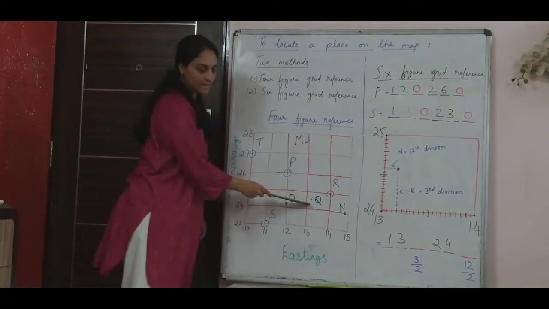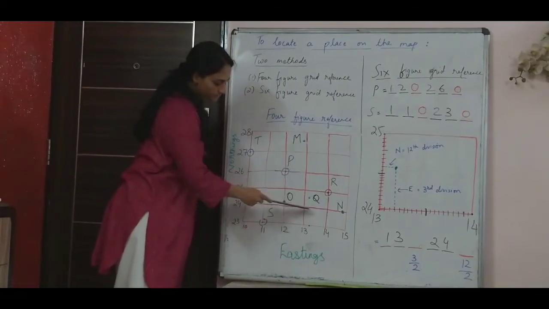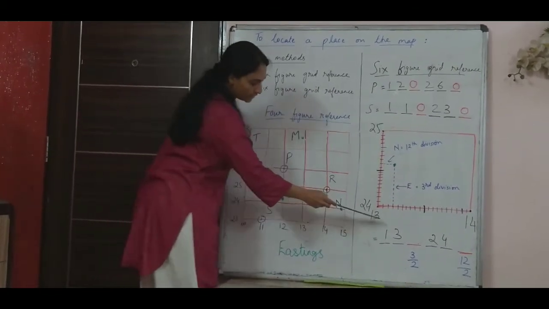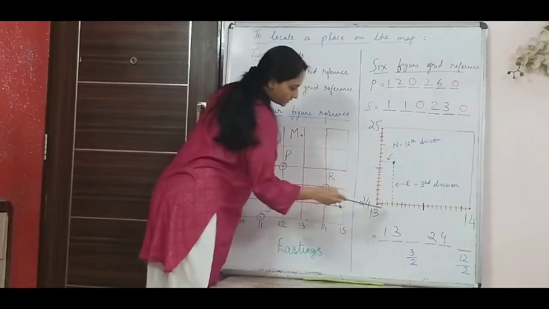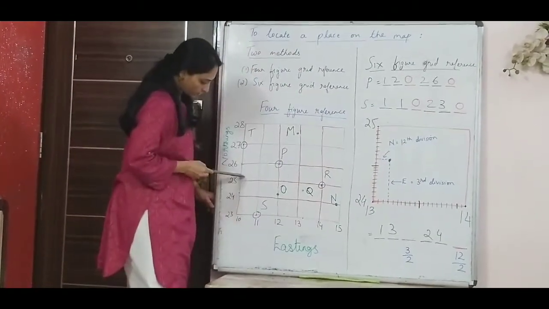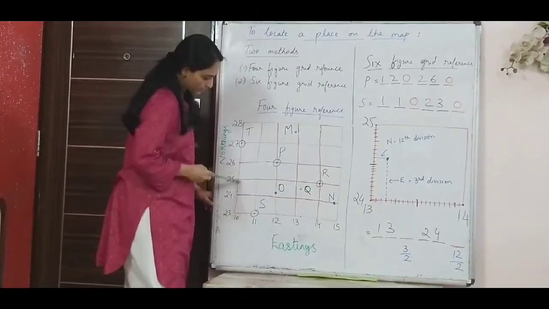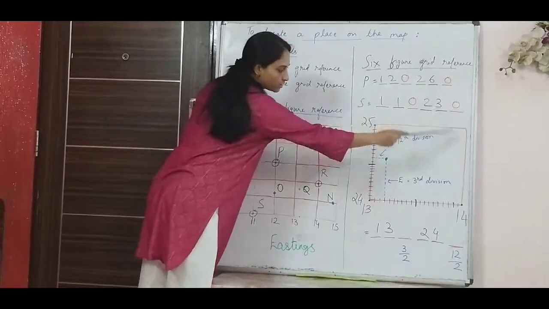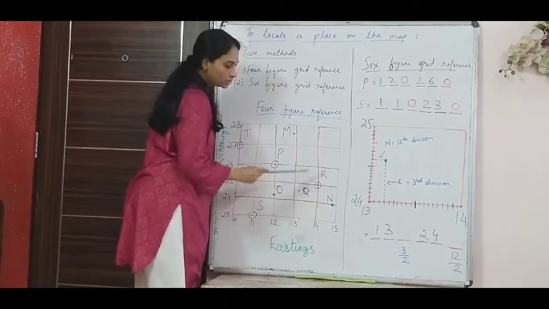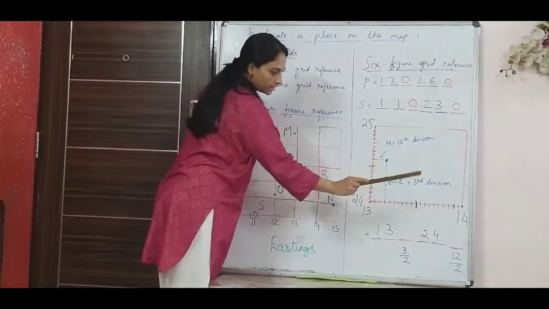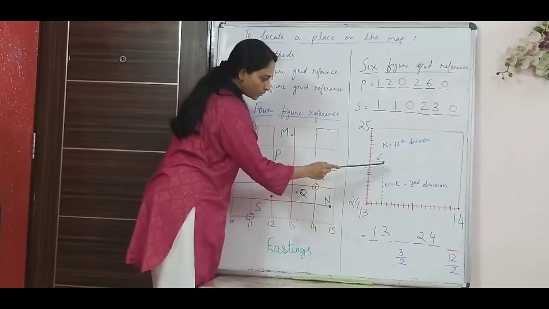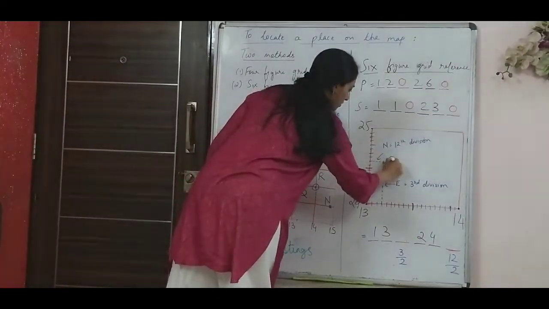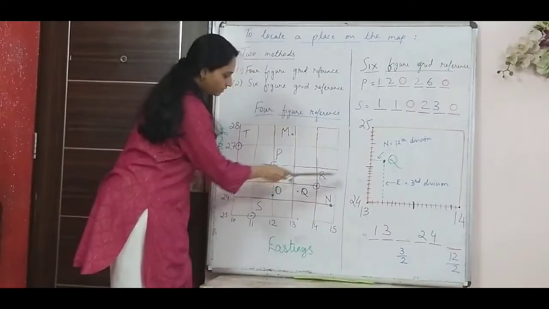Now I am taking the next point, which is Q. This is that box, which means my easting is 13 and 14. I have represented here 13, 14 as my easting. And my northing is 24 and 25. This Q lies between 24, 25. Now I have divided this box into 20 divisions properly. Understood? Now I will see where this point Q lies. This is point Q.